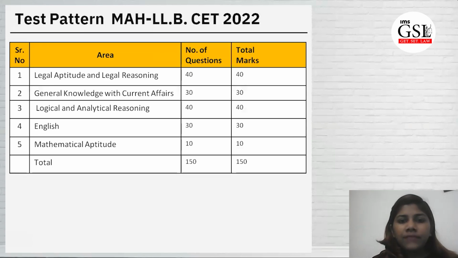Now, test pattern, we have discussed this in regular classes as well. There are 4 subjects, mainly. Maths is only 10 marks. So maths also is elementary maths. English, logical reasoning, legal, and general knowledge have a weightage of 40, 30, 40, 30, and 10. So total number of marks is also 1 per question. There is no negative marking, and you get 2 hours for that.